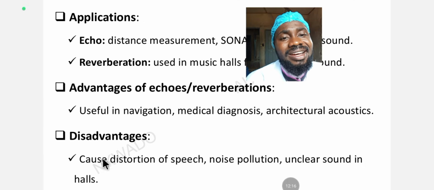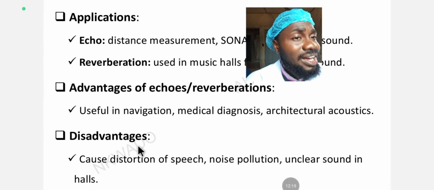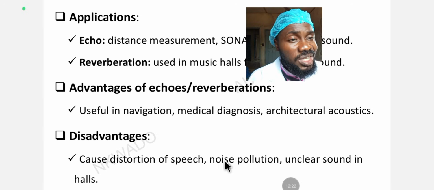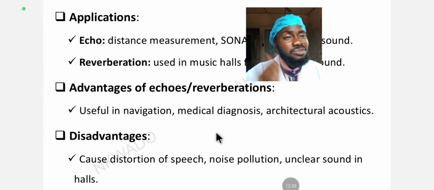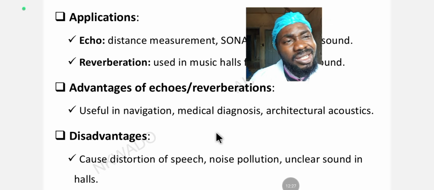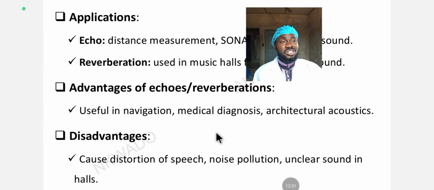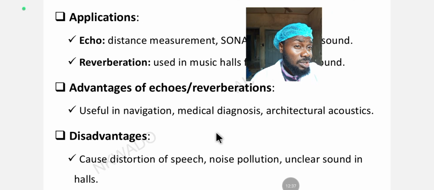Okay, so what are the disadvantages of echoes and reverberations? One is it causes distortion of speech. The speech is not clear. Two is noise pollution. That boom boom boom you hear in the club is noise pollution. Reverberation causes noise pollution. If you shout and hear it again, it's noise pollution. You are disturbing someone else because of that echo, that multiplication or reflection of sound.